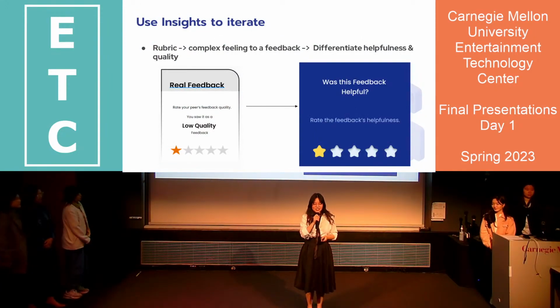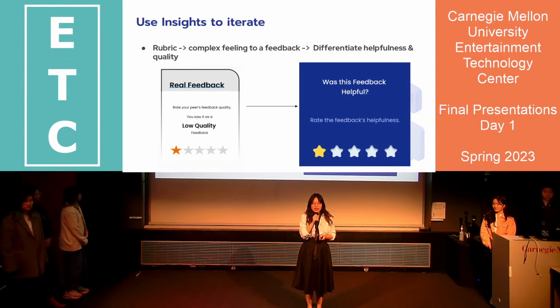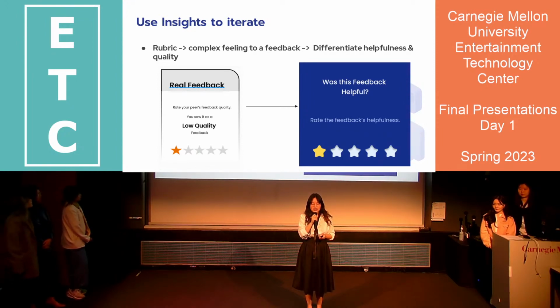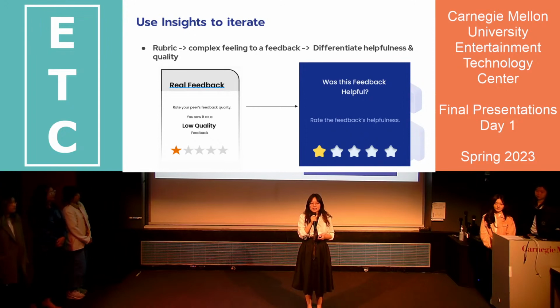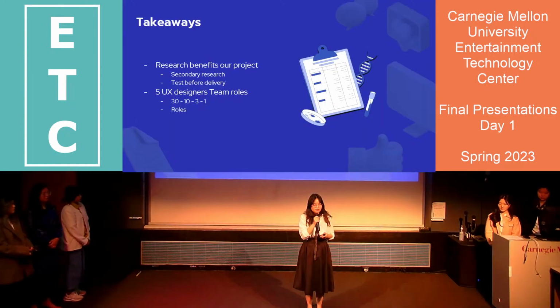So during the HAL presentation, a faculty member pointed out that our swiping feature might be too binary because it only allows left and right swipe. So we added a quality rating system after the user flipped the card, where the user can rate the quality of the feedback they received. However, we later discovered that because the rubric for the quality of the feedback is relevance, form, and sentiment, feedback can have a complex feeling. So a feedback can be valuable, but it also can be low quality. So we changed it into a helpfulness rating system. We differentiate the helpfulness and the quality.